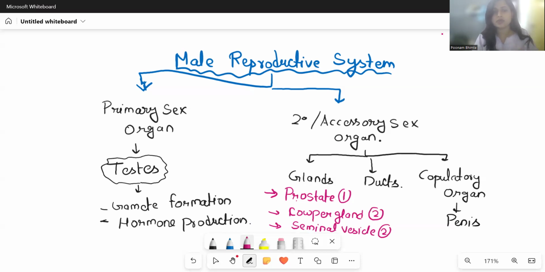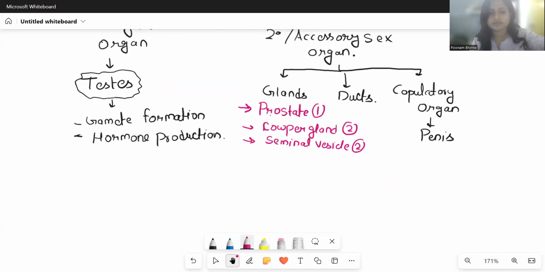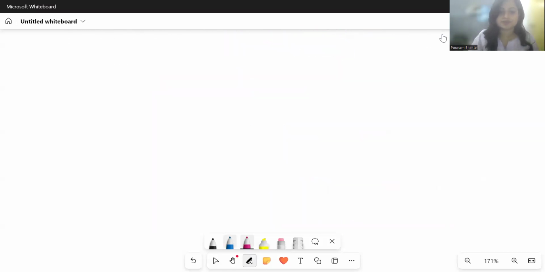Now, to understand more deeply, we will try to understand the internal structure of testes. See, a little bit of introduction about the testes. Testes are present on the outer side of the abdomen.